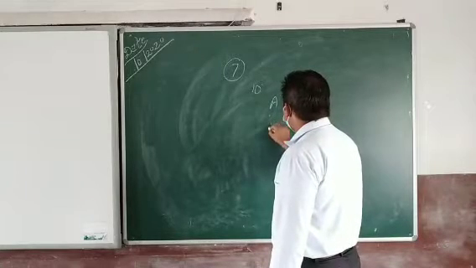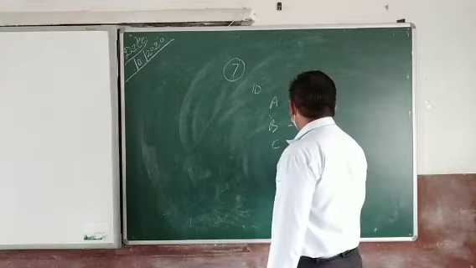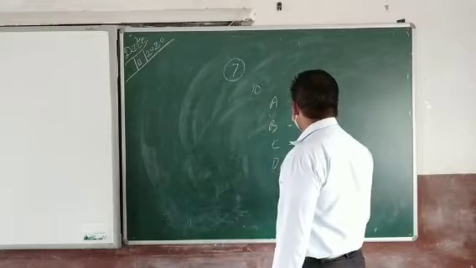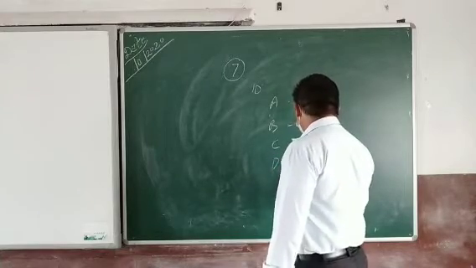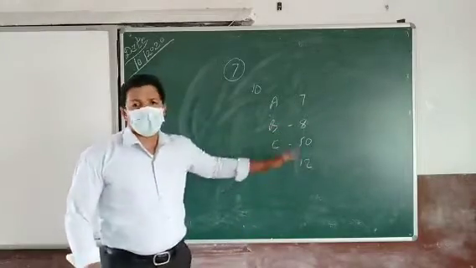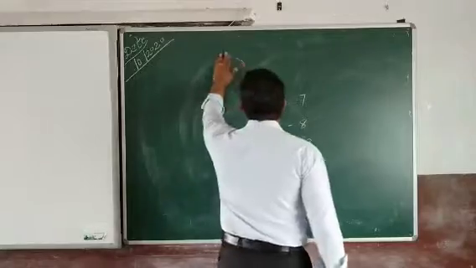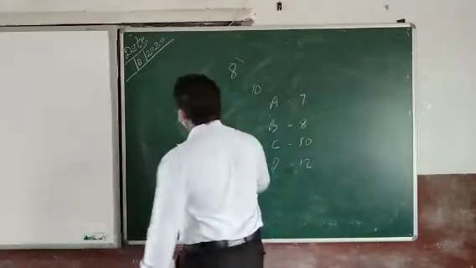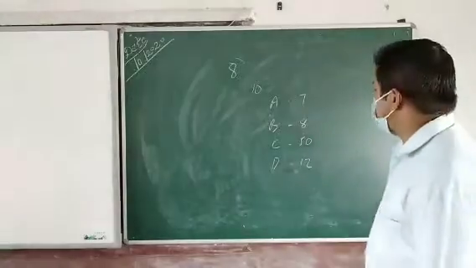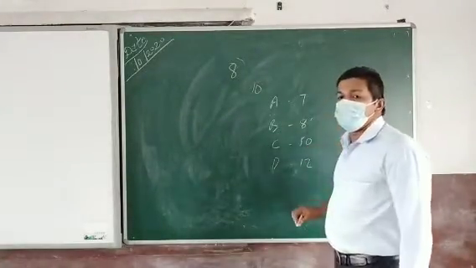The second employee is producing 8 output. Another employee is producing 10 output, and another employee is producing 12 output. So normally these are the standard production levels of the different employees. If we set the standard as 8, is it a good standard? Is it a suitable one? This is below average.